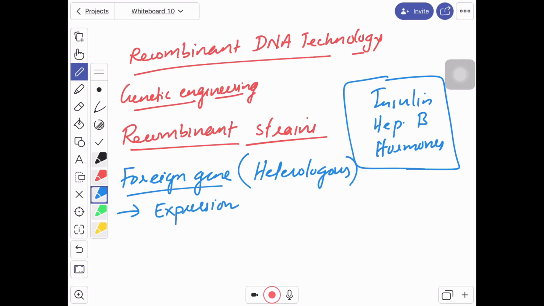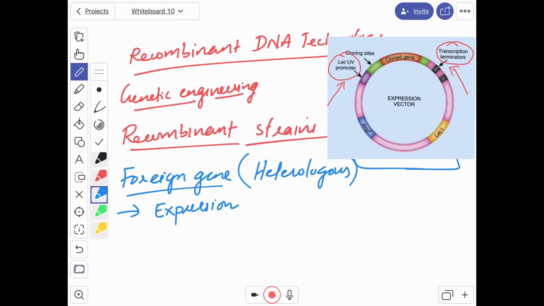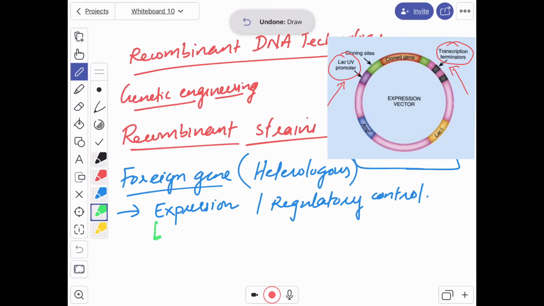Since the machinery of prokaryotes does not support the eukaryote gene, we may have to give the essential regulatory controls. For the expression, we have to give regulatory controls along with the gene. There is a special vector you all know, the expression vector. By using an expression vector, we can overcome the problem to an extent.